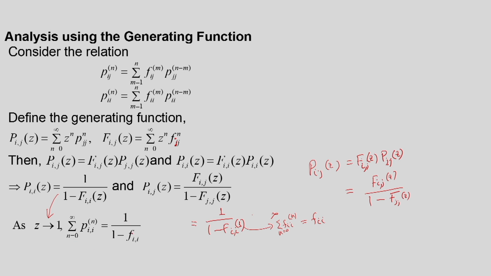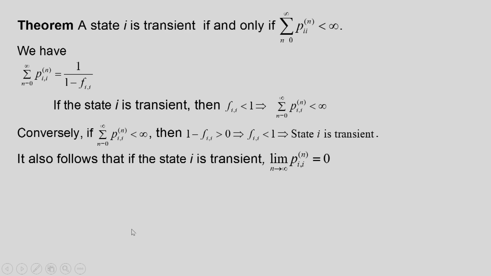So, this relationship we will be using to derive an important theorem. A state i is transient if and only if the summation of Pii(n), n going from 0 to infinity, is less than infinity, that is, this sum is convergent.